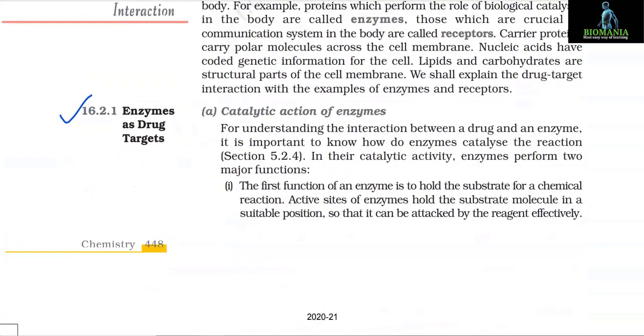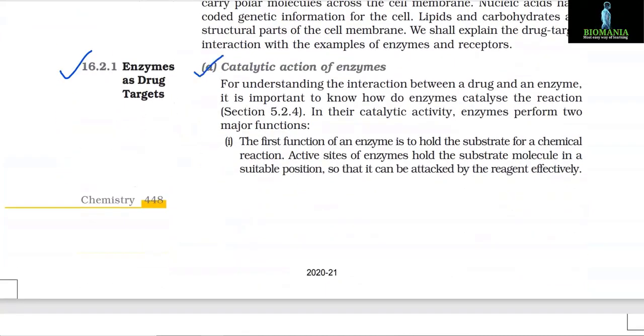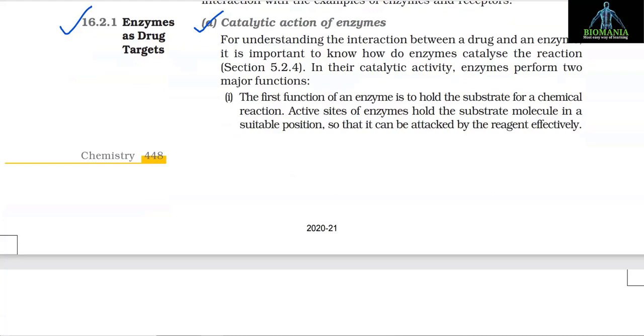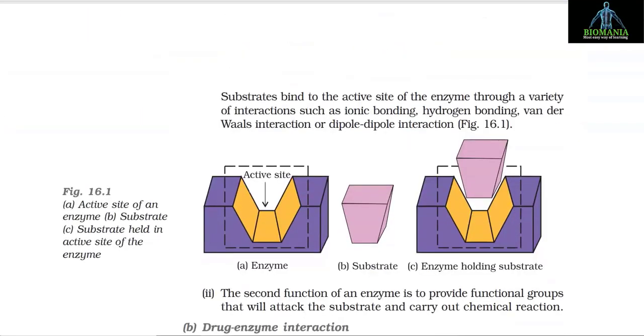16.2.1 Enzymes as drug targets. A. Catalytic action of enzymes. For understanding the interaction between a drug and an enzyme, it is important to know how enzymes catalyze the reaction in their catalytic activity. Enzymes perform two major functions. Number one, the first function of an enzyme is to hold the substrate for a chemical reaction. Active sites of enzymes hold the substrate molecule in a suitable position so that it can be attacked by the reagent effectively.